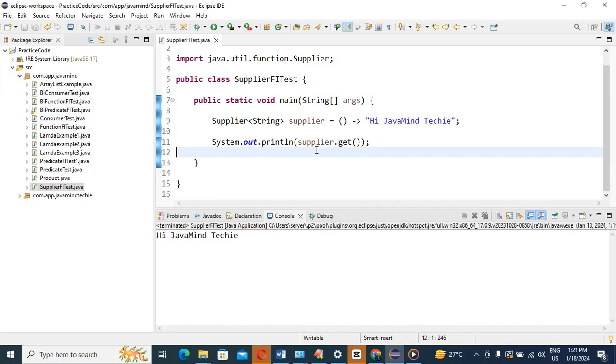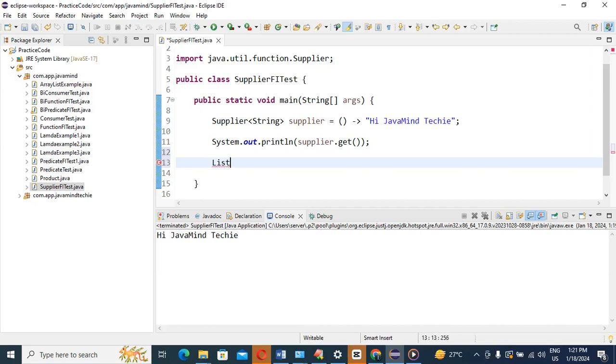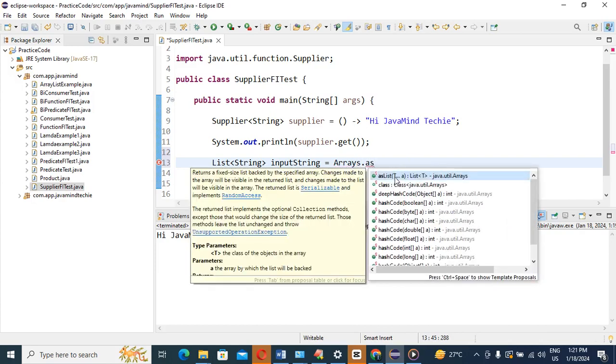So for that purpose I am giving one example here. See, let's see how. If you take a list of strings, suppose that is the input list, you can name it input string, equals, you know very well, right, how you make a list of string arrays, Arrays.asList.